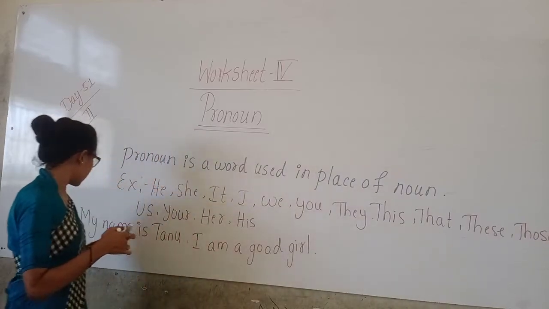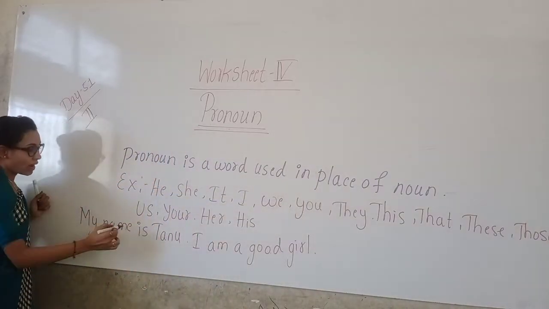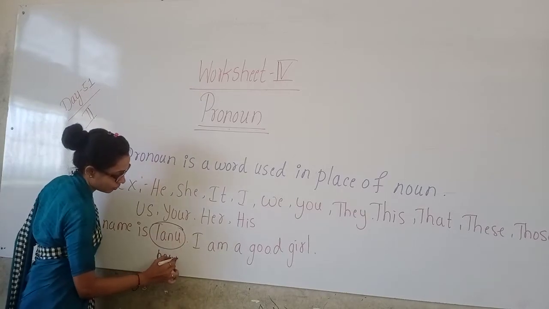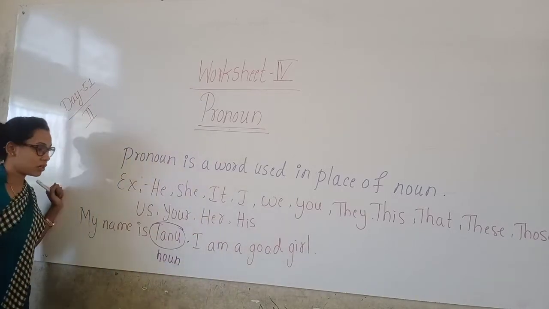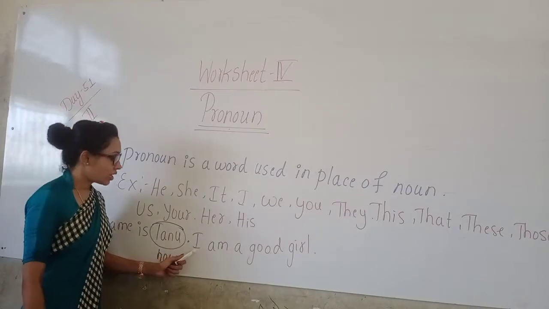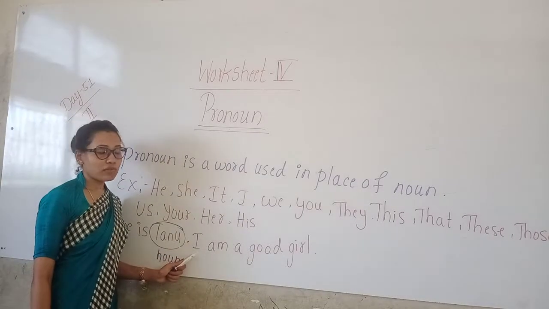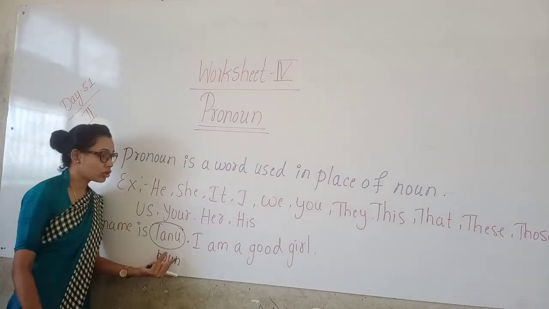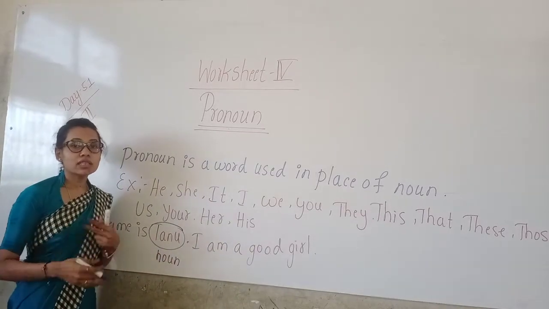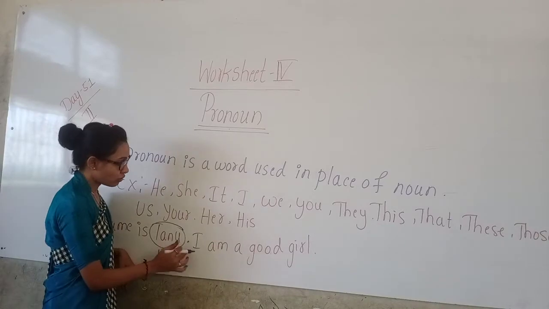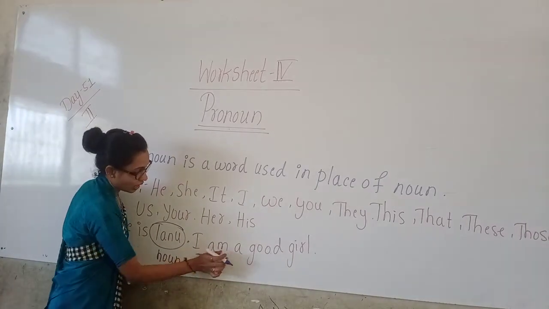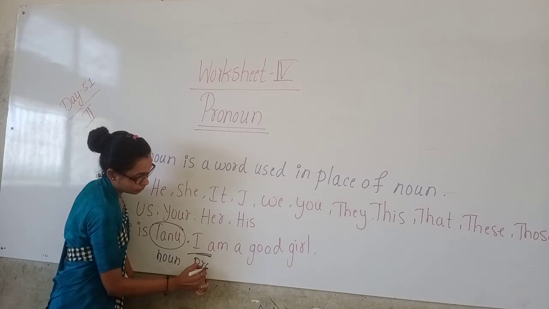See here, my name is Tanu. Tanu is a noun here. In "I am a good girl" we have used I. Why have we used I? We cannot use Tanu often in a sentence, so instead of the noun we can take a pronoun. I is the pronoun here.